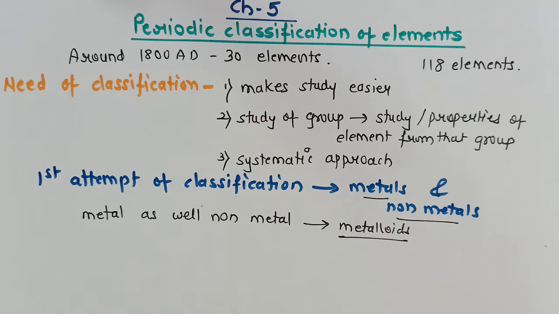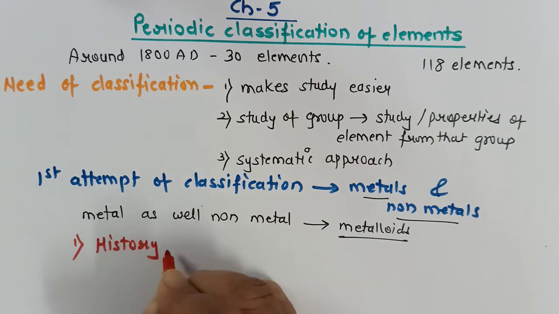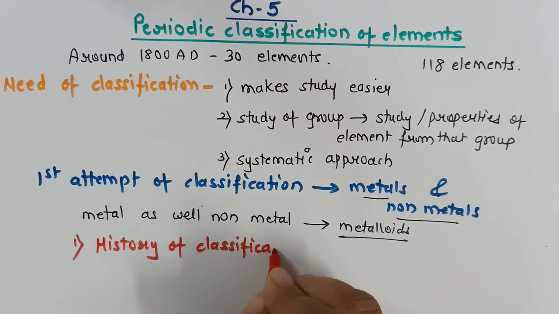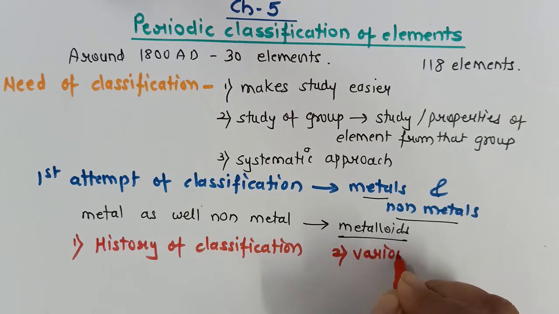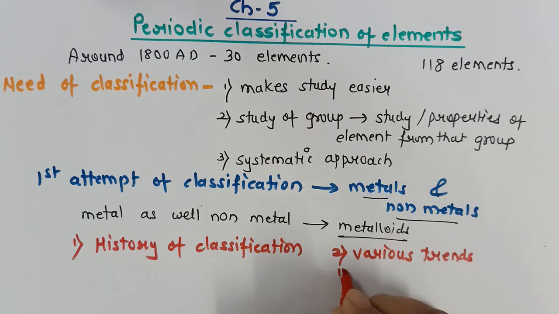If I overall say about this chapter, we can divide it into two parts. The first part is the history of classification, and second, we will be studying various trends or various properties in the periodic table.